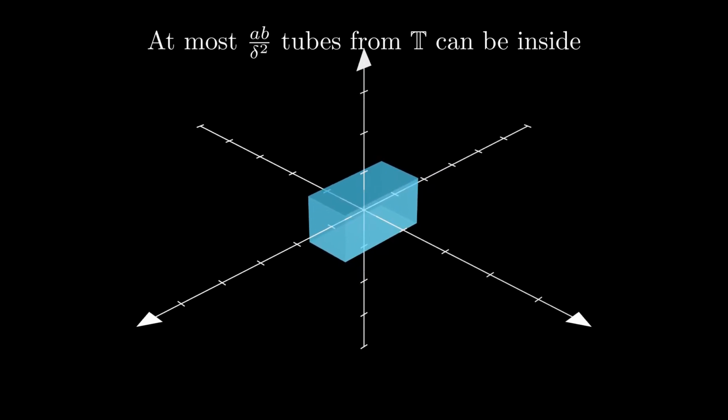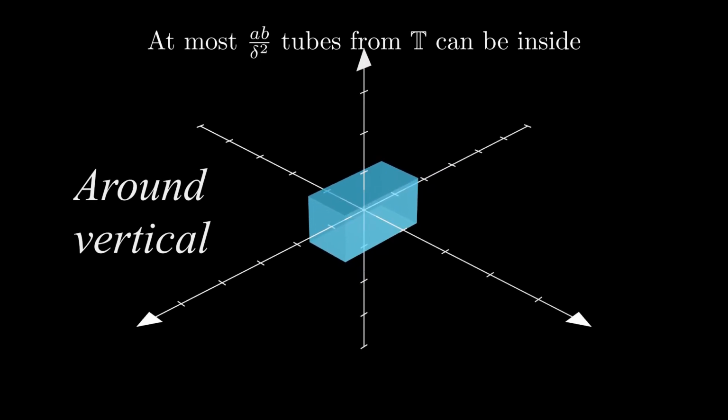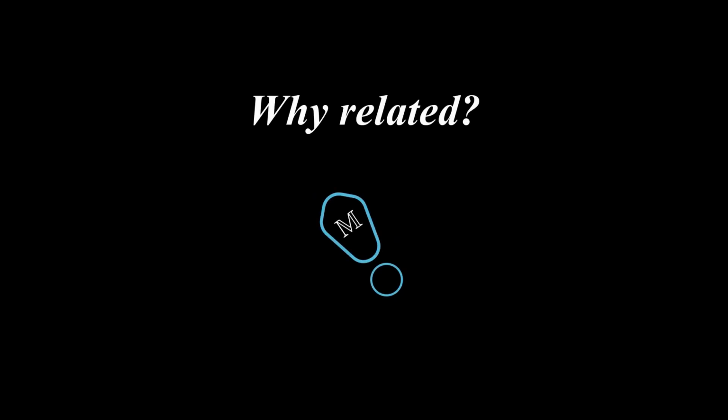Meaning that if the delta tubes are around vertical, the projection of the delta tubes onto the xy plane is around delta squared. And as you divide that into AB, you get AB over delta squared. But how is that related to the Kakeya conjecture? Clearly, the Wolff axiom is a restriction to a set of delta tubes that are at different directions.